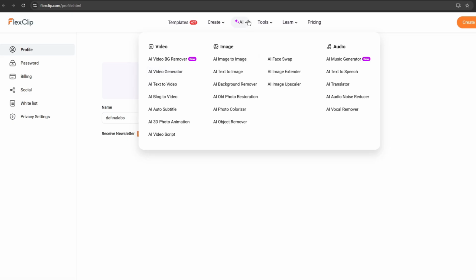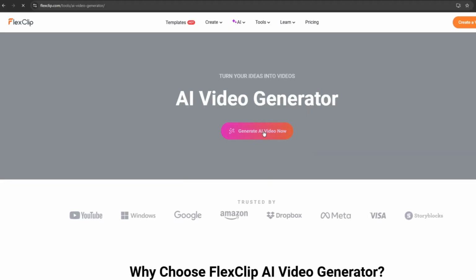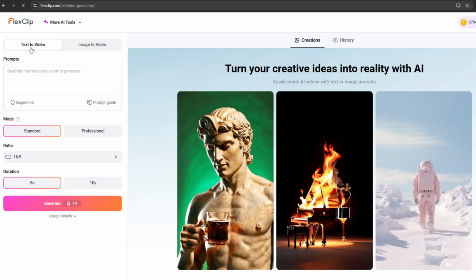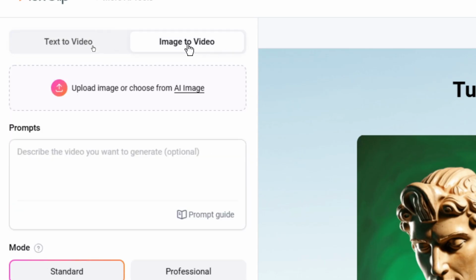Now to generate our videos, we shall again go to AI video generator. From here, we can turn our images into videos, and let me show you how. As you can see, we have an option either to use text to video or image to video. I found out that image to video works well, so that's why I generated the images first. So select the image option.